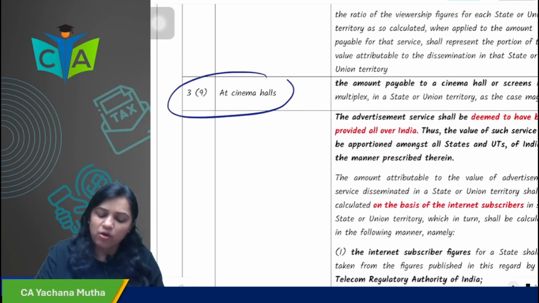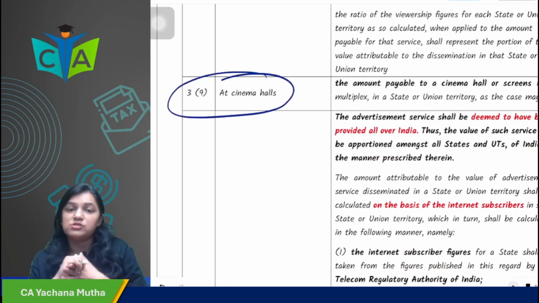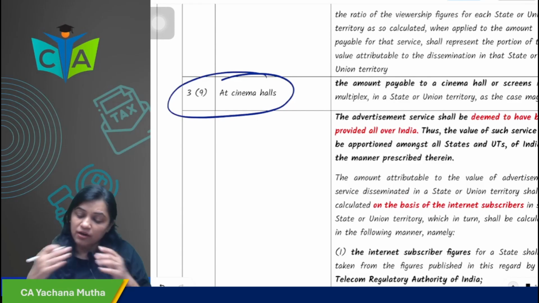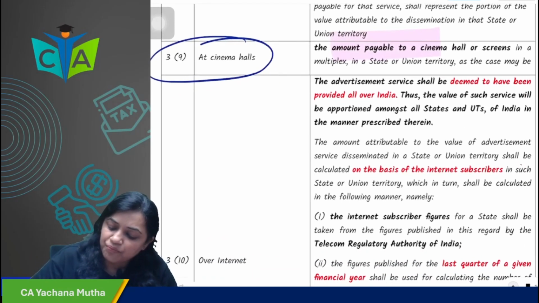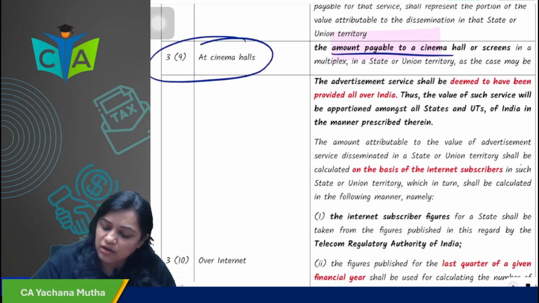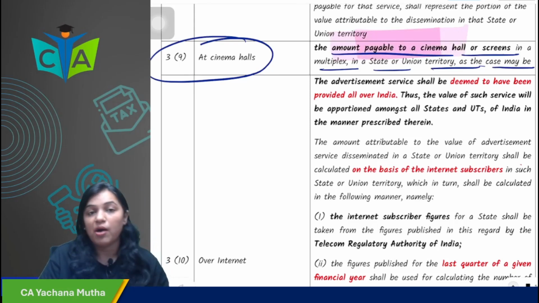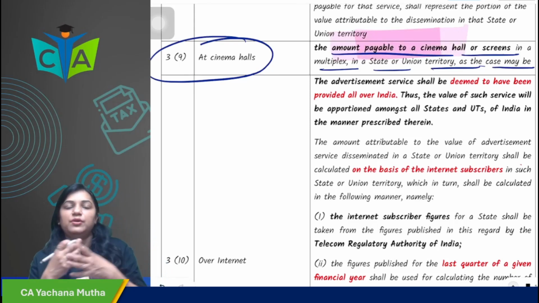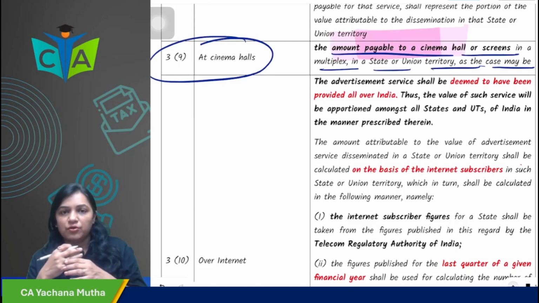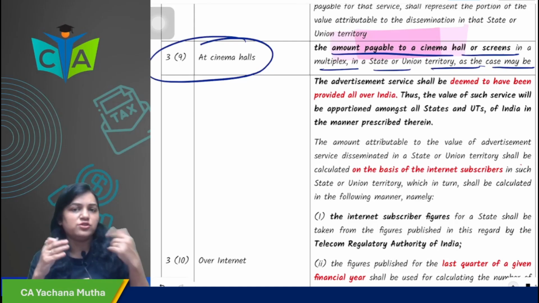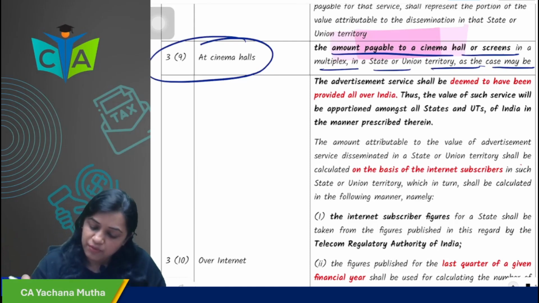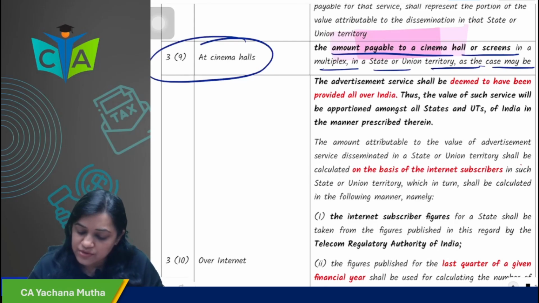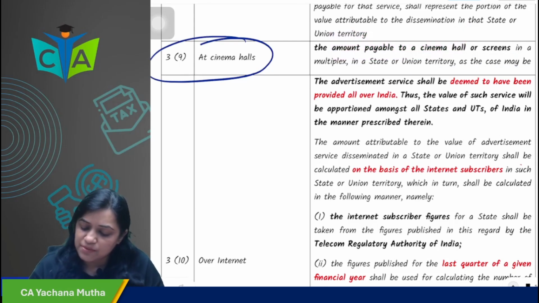Now next, advertisements displayed at cinema halls. In that case, how will it be calculated? It will be calculated on the basis of the amount payable to the cinema hall screen in a multiplex in a state or union territory, as the case may be. So for example, to PVR I am paying 5 lakh rupees. 4 lakh rupees in Maharashtra, 1 lakh rupees in Madhya Pradesh. So how will it be calculated? 4:1, obviously. So the amount payable to the cinema hall, very simple it is.